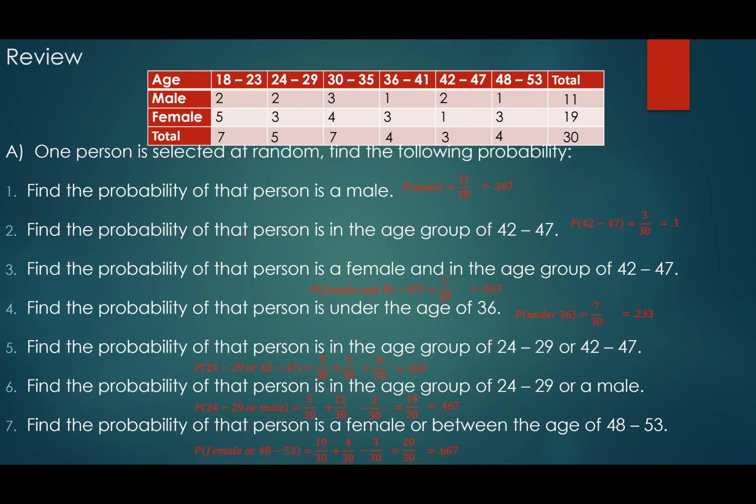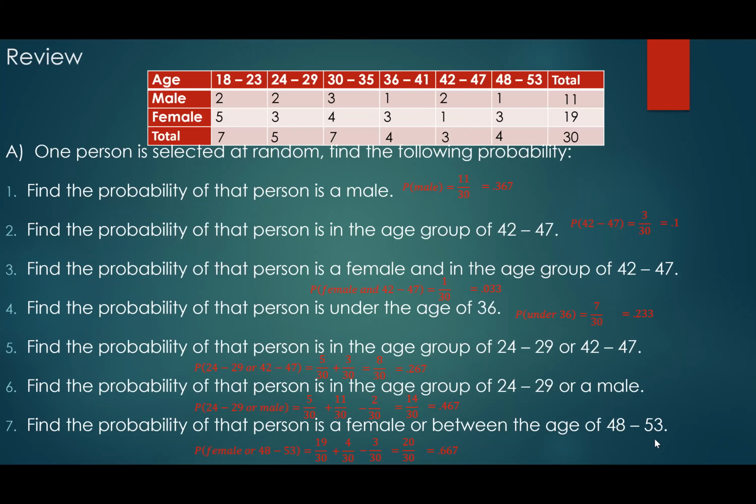Rather than plugging in the numbers, just think in terms of whether the two events are dependent, independent, or mutually exclusive.